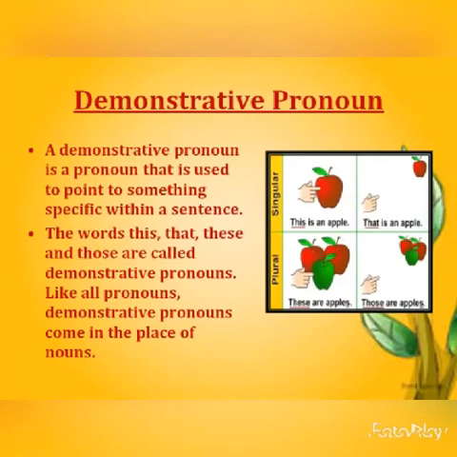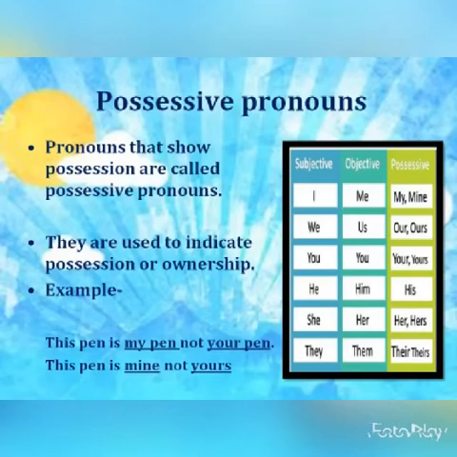Now kids, moving to the possessive pronouns. What are possessive pronouns? A possessive word shows possession. So let us start. Pronouns that show possession. Possession means, kids, belongingness. If there is a notebook in your hand and it belongs to you, that means you are the possession holder of that book. It is yours. It is in your possession. So the pronouns that show that something belongs to someone are called possessive pronouns. They are used to indicate possession or ownership.